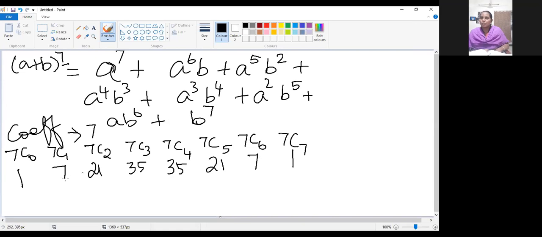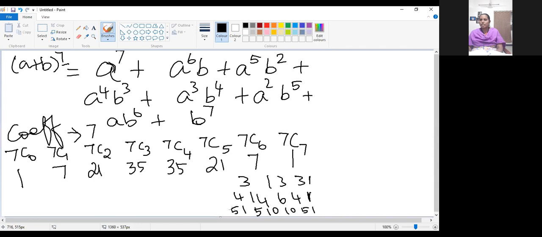If you notice one thing, the numbers will be repeated again in the second half of the combinations. Have you noticed that? 1, 3, 3, 1. Or 1, 4, 6, 4, 1. Next one, 1, 5, 10, 10, 5, 1. Have you noticed all these things? This is for index 3, this is for index 4, this is for index 5. If you see for index 6 also, the same thing will be there. The numbers will be repeated again in the next half.